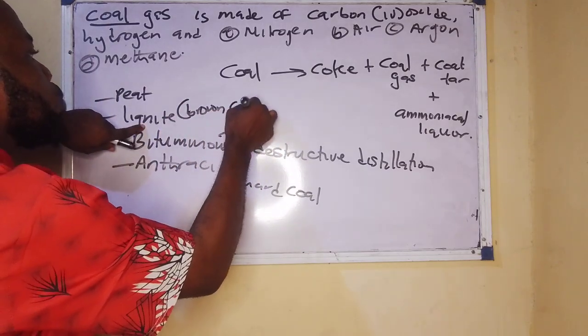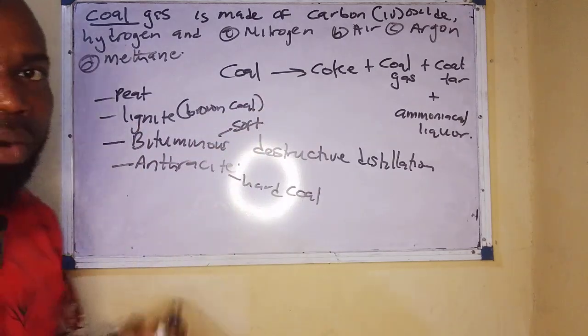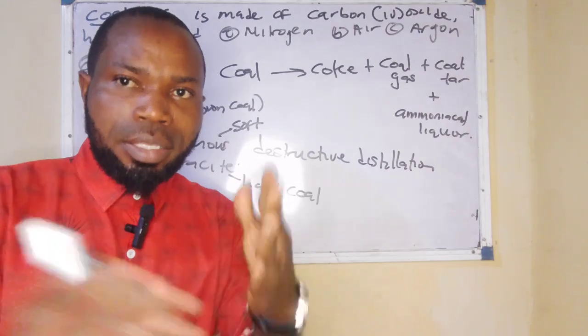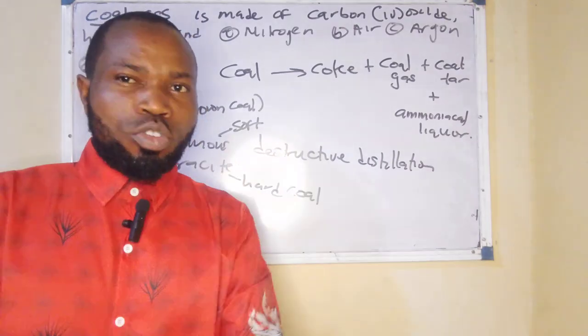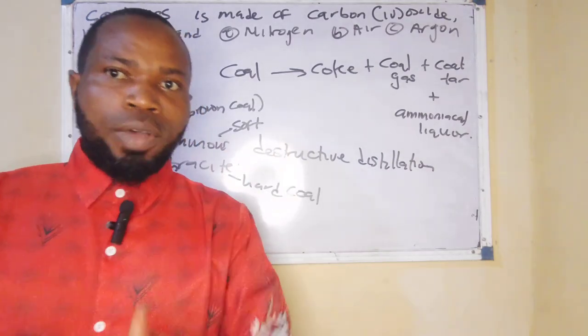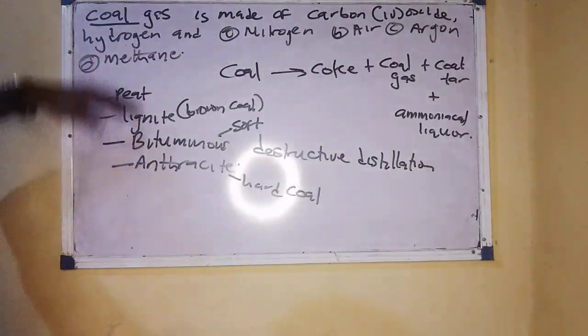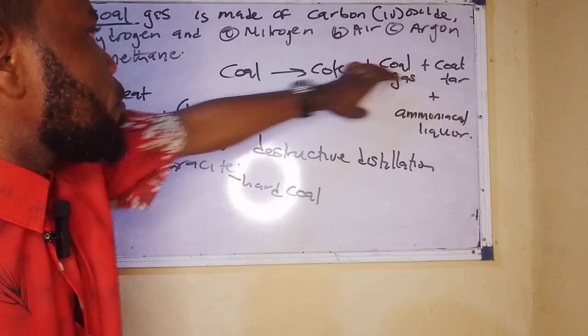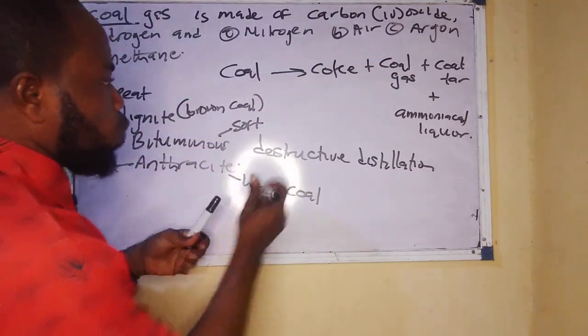Now, remember, put this information at the back of your mind. Remember, we are still trying to analyze coal gas, but like MOSJARO usually do, I like to touch all areas so that when you come across questions like this in the exam, you know how to fire it and how to shoot it down. Now, coming back, remember, our target is coal gas. Now, automatically, we have known that coal gas is formed from destructive distillation of coal.